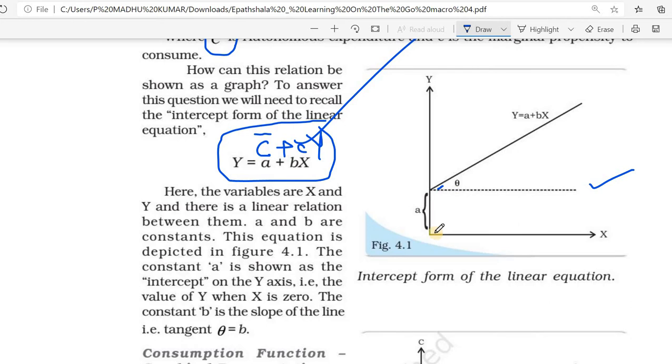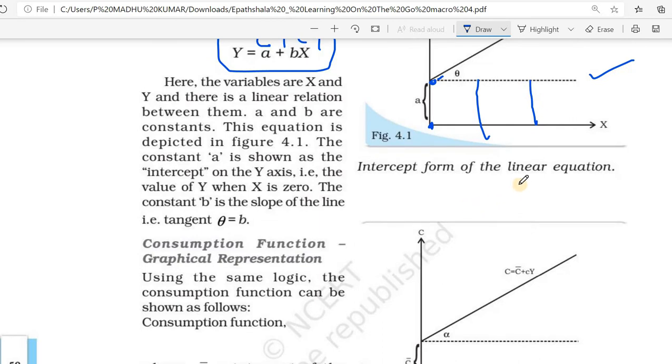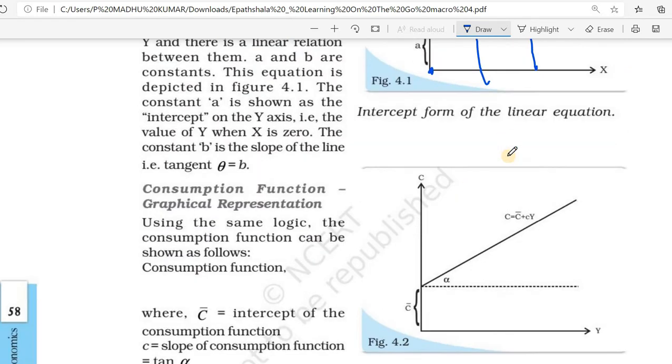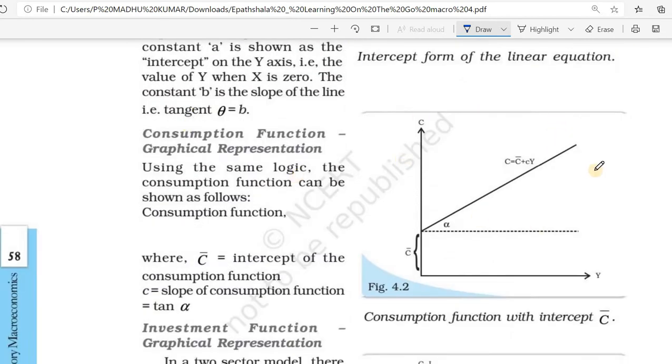If income is 0, consumption is still this much. At any income level, this autonomous consumption will happen. Here you can see income is 0, and at that time also autonomous consumption is happening. Through this linear equation we can derive the consumption function.